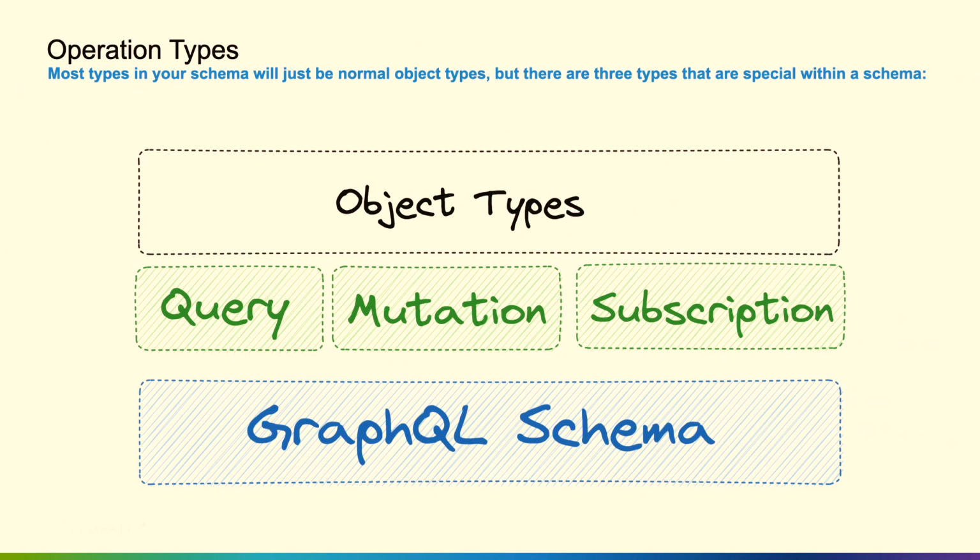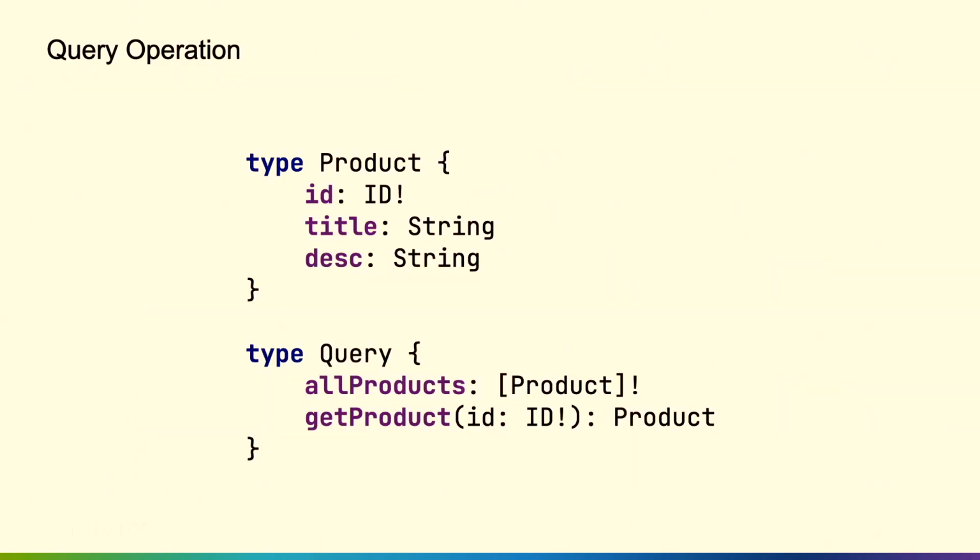A query is, hey, I want to get some information out of the API. I want to get a list of products. I want to get a single product. A mutation is, I want to change some data. I need to create a new product, update a product, delete a product. A subscription is similar to a query, except that it just leaves a connection open. You could think of a stock ticker where I continuously need to read data. So we have object types and operation types. Those two things alone will get you a really long way.